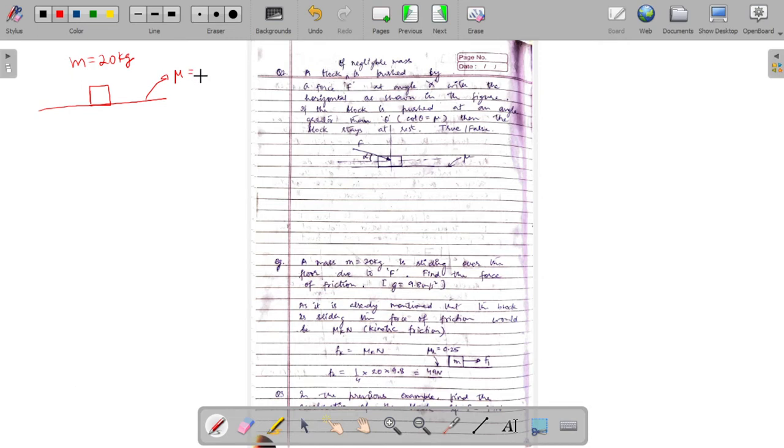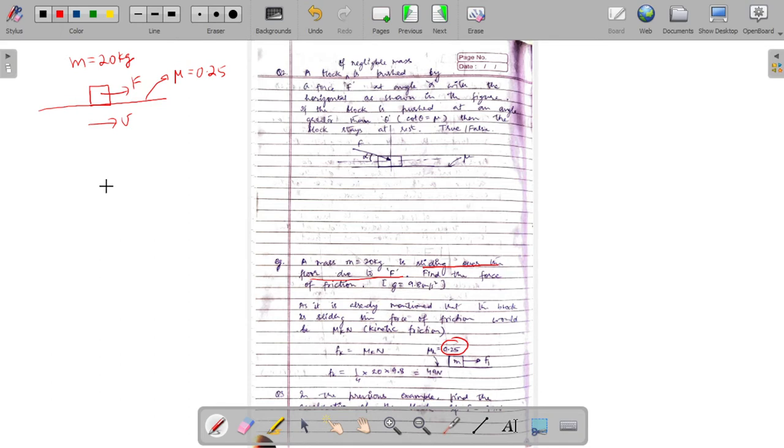It is 0.25. The coefficient of friction is 0.25, and it is given that the block is sliding over the floor due to a force F. The block is already sliding on the floor. This is given to us.